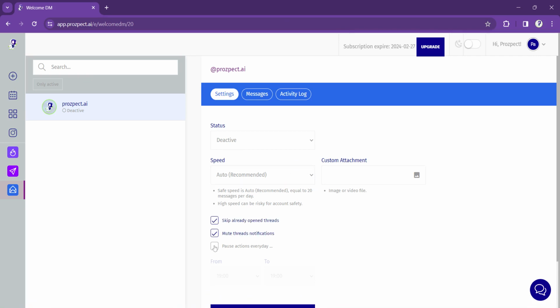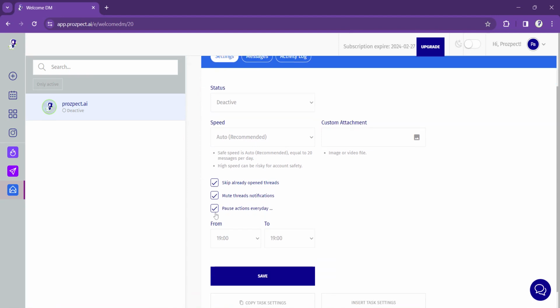I go ahead and click these three. So, skip already open threads, right? If you have already messaged somebody before the system can get to them, guess what? The system's not going to send the message, okay? And then the thread notifications, of course, are going to be muted, so that you're not being bothered. But you can leave that. Me personally, I click on it.